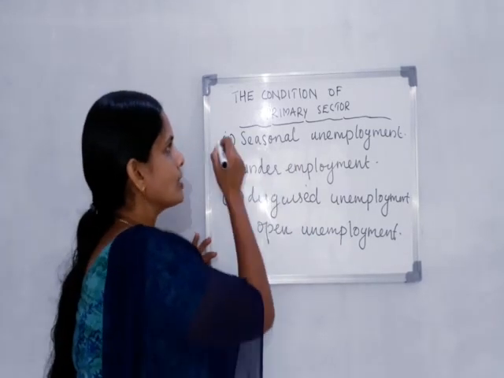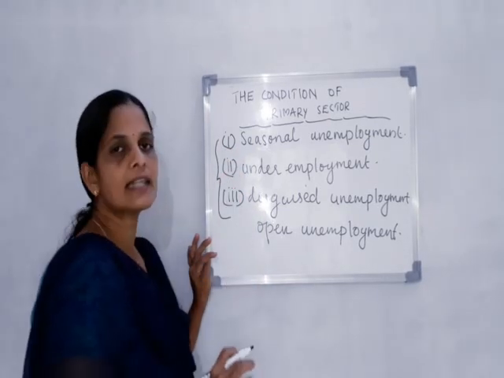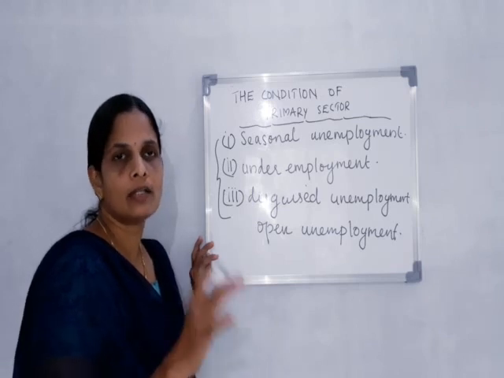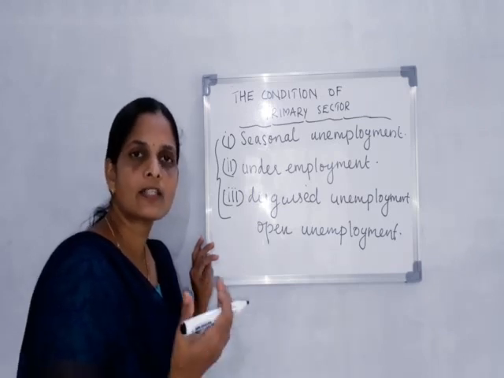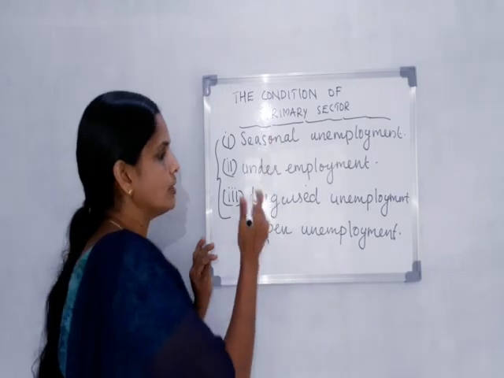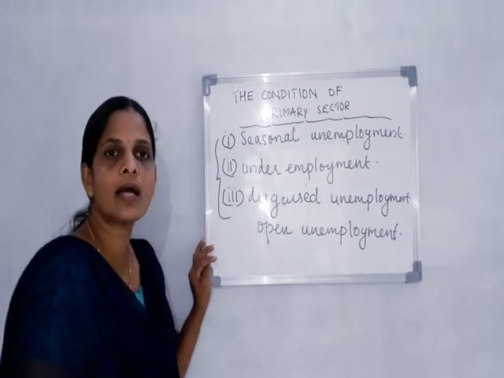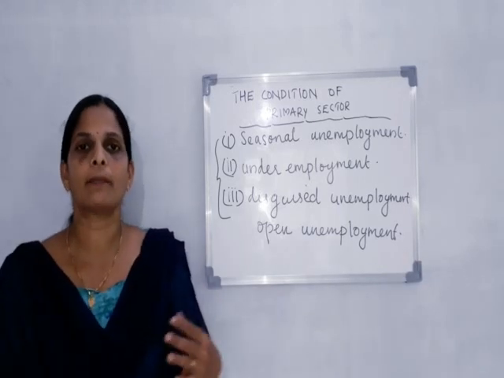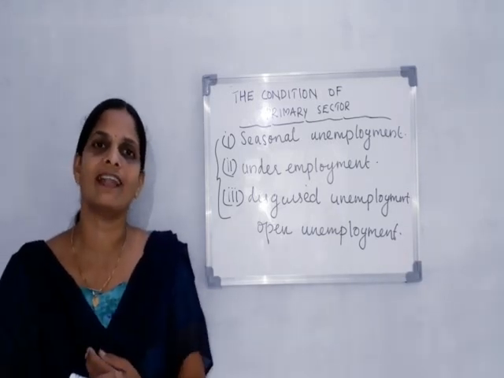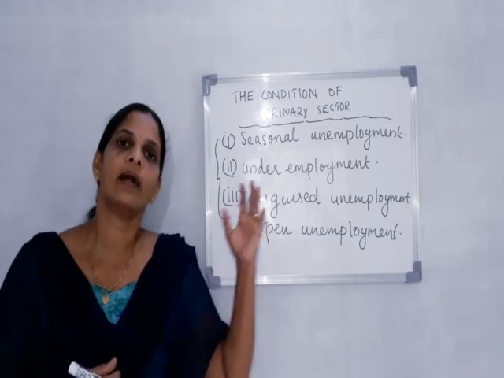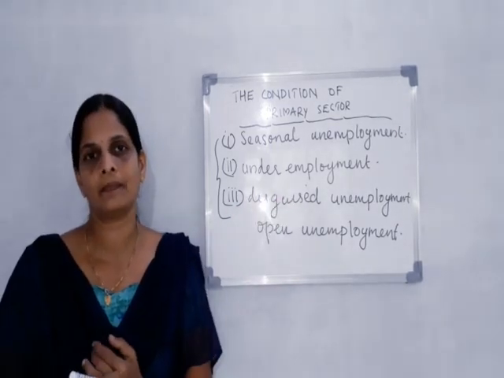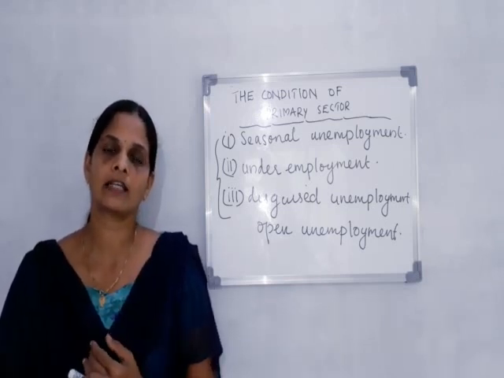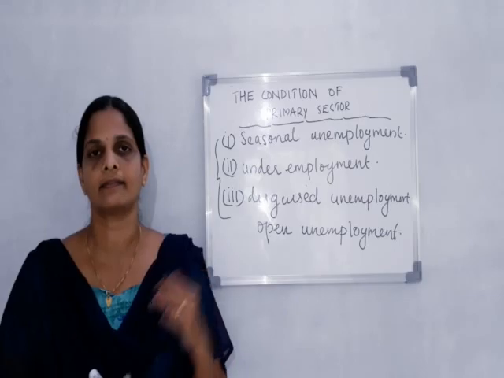But in these situations, seasonal, under and disguised unemployment, people are visibly working, but the production that comes from this sector is less. These three situations also lead to less production in the primary sector. That's why the primary sector in India contributes less income towards GDP, but many people are working. I hope it is clear to you, and we can summarize these points again.